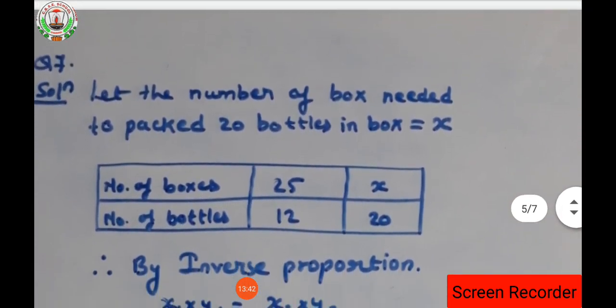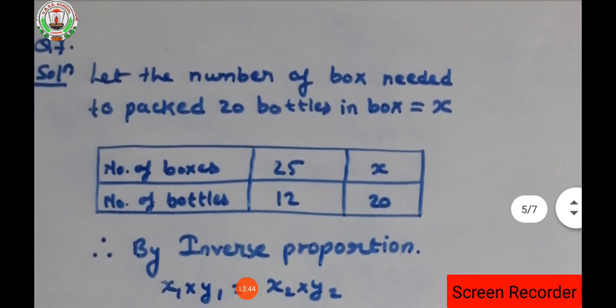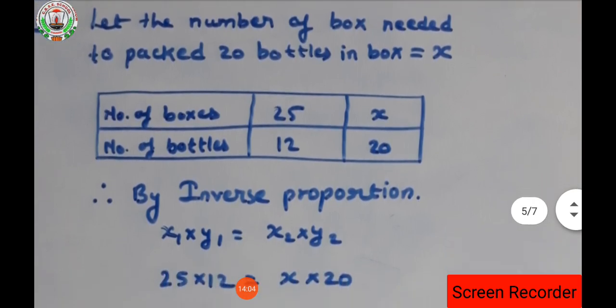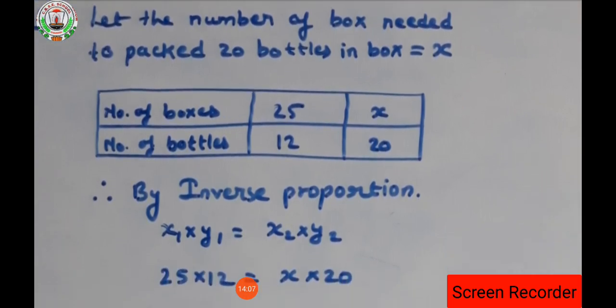Now the next question we have is question number 7, which was done beforehand, but I am doing it here. So here is the question number 7 answer. What is said in question number 7? Let the number of boxes needed to pack 20 bottles in a box be x. Here we are going to consider the number of boxes to be packed. This is question number 7.